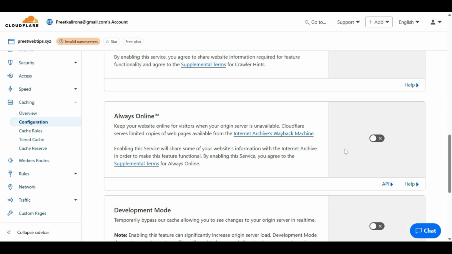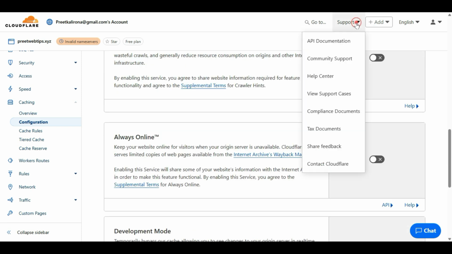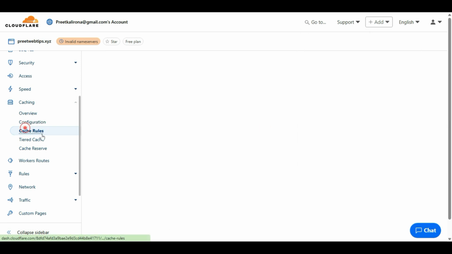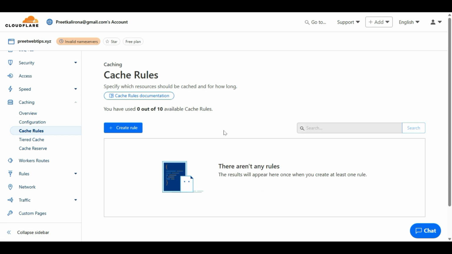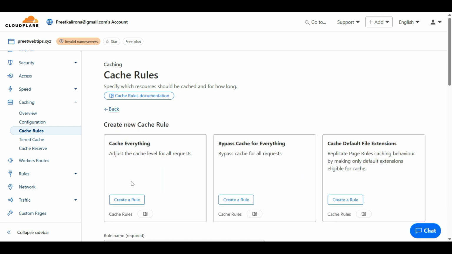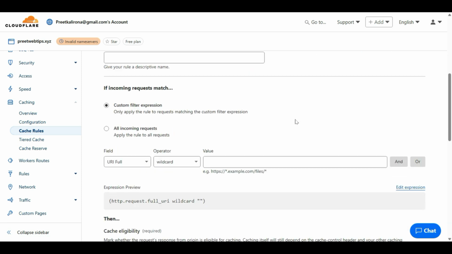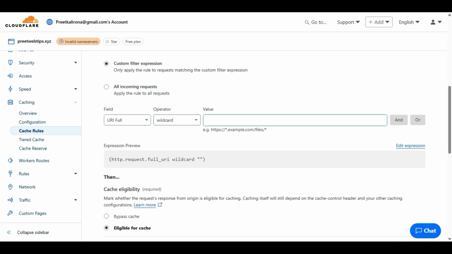But you can also do your research by going to the Cloudflare API documentation. They have a lot of documents you can read here to understand cache rules. If you want to set cache rules, the free plan will allow you to set 10 available cache rules. Click create rule, and you will be able to create different rules, even for different URLs.